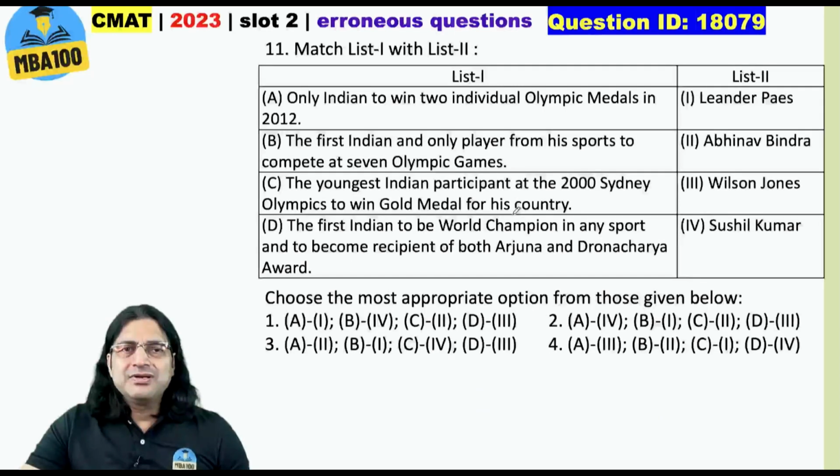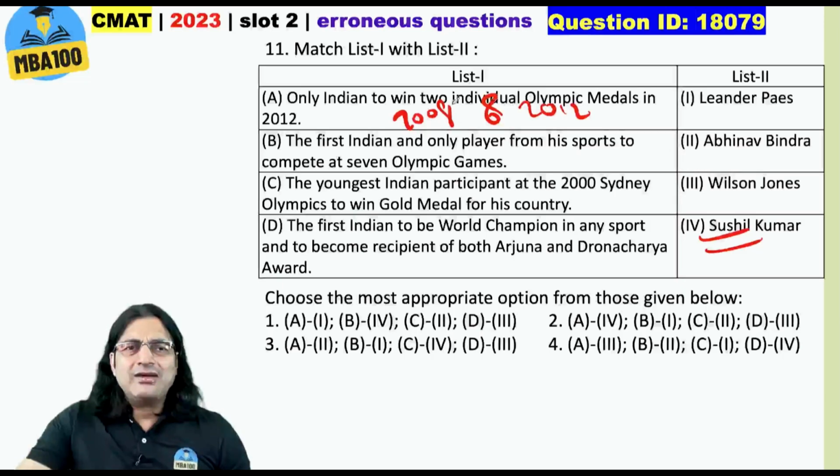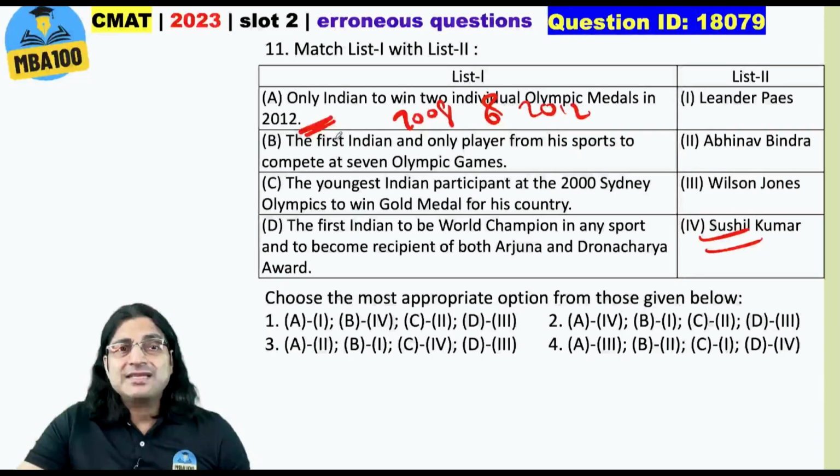What about this one? Now, here I do not know whether this question should be challenged or not, but it has two major errors. Okay, the only Indian to win 2 individual Olympic medals is of course Sushil Kumar, who is in jail these days. I am sure you know about the episode, right? He had won 2 individual Olympic medals, but in 2008 and 2012. Here the language tells us that he won both the medals in 2012. Alright. Now, there is another problem.